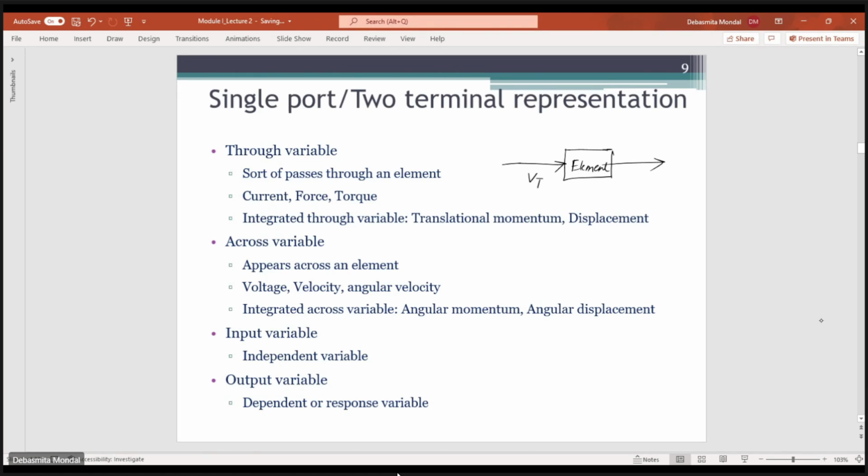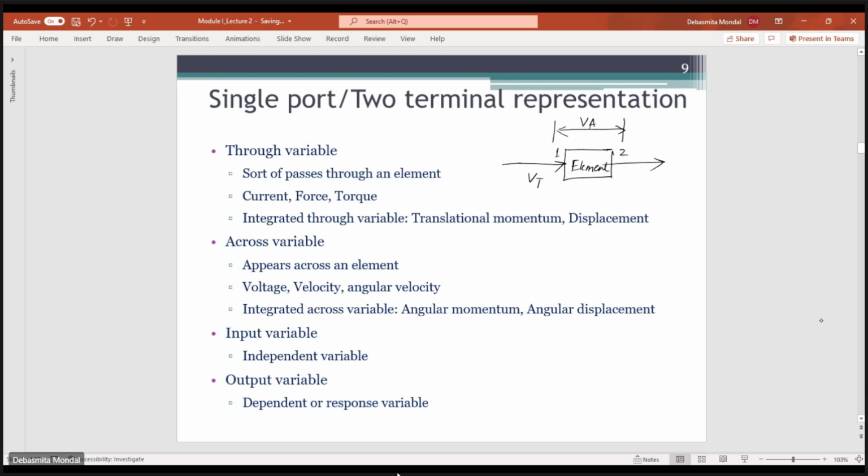In general, the through variables are like current, force, torque. These are common examples of through variables. And what is the across variable? The across variable is the variable present across the two terminals of the element. So if this is terminal 1 and this is terminal 2, the variable present across these two terminals, let us say VA, is known as the across variable.